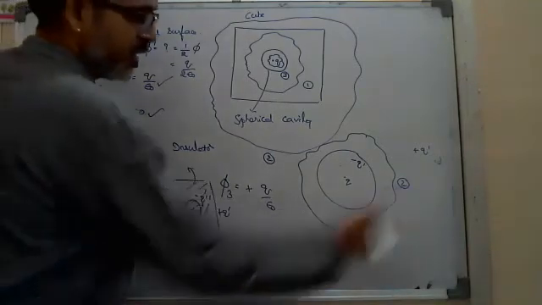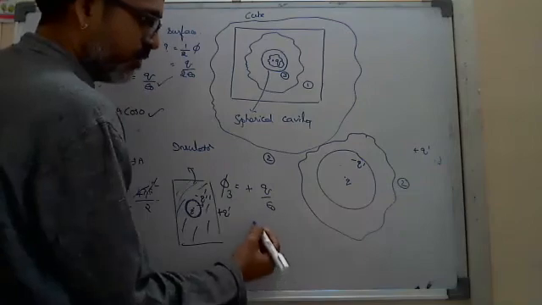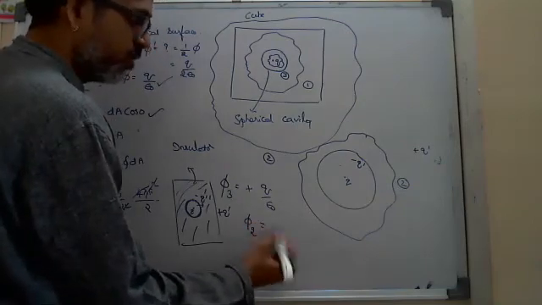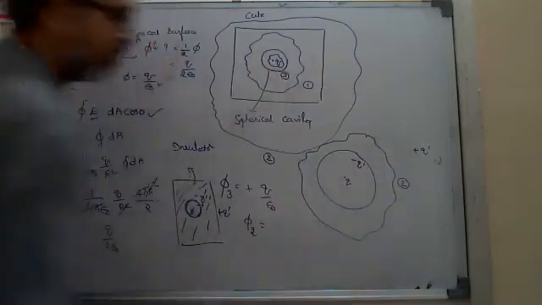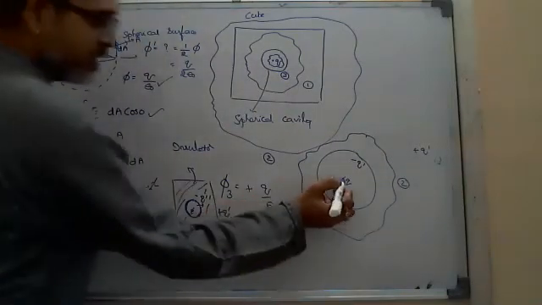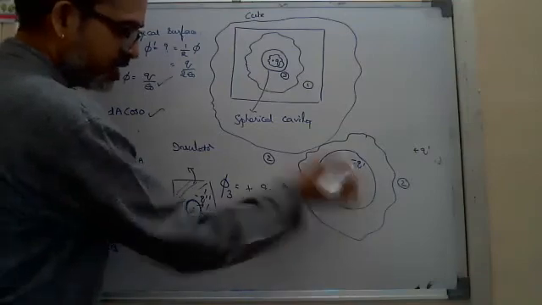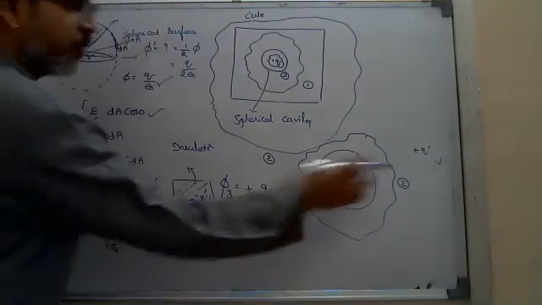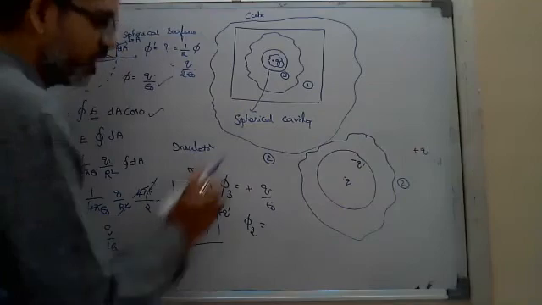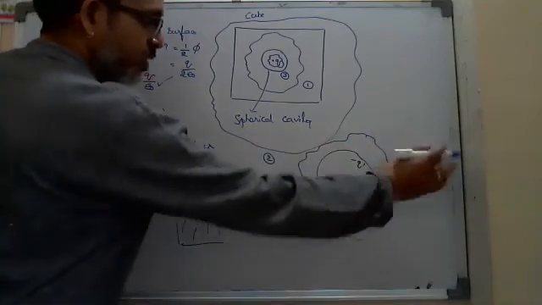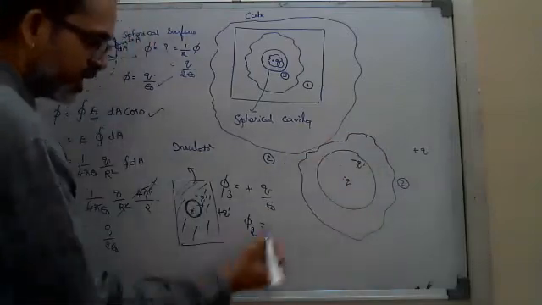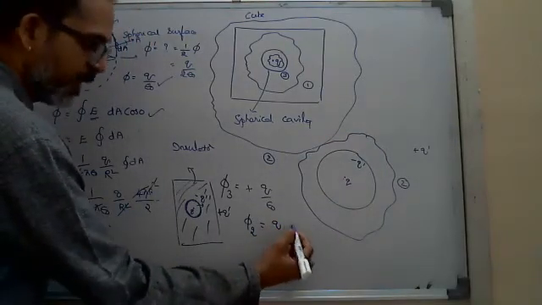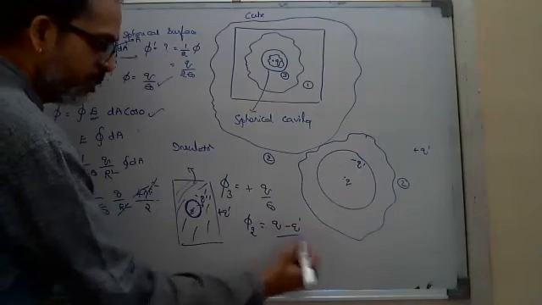So here if you see the Gaussian surface number, the second one I say phi 2 is equals to, look at on the whole, two charges are there inside the Gaussian surface. One is the original charge, other is the induced charge. Whereas plus q dash on the cube is outside. That's why here that q dash I won't consider. The charge present inside is q plus minus q dash by epsilon.